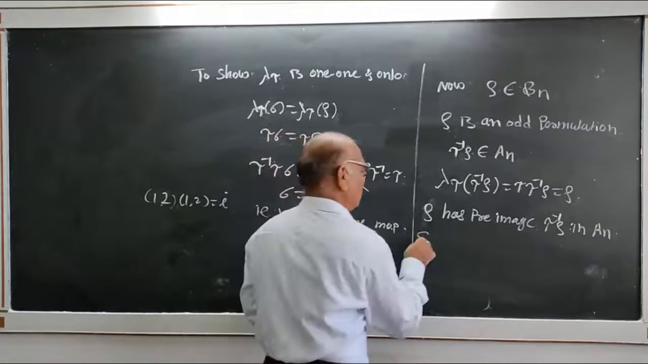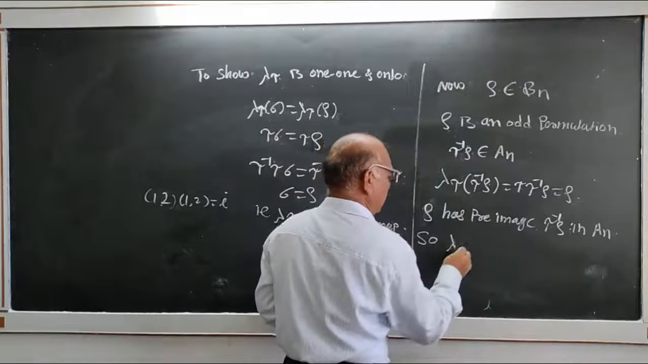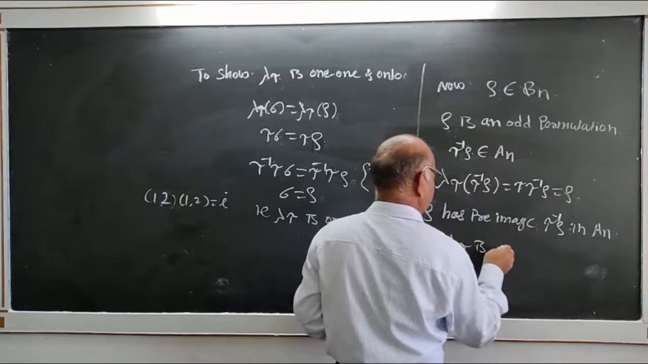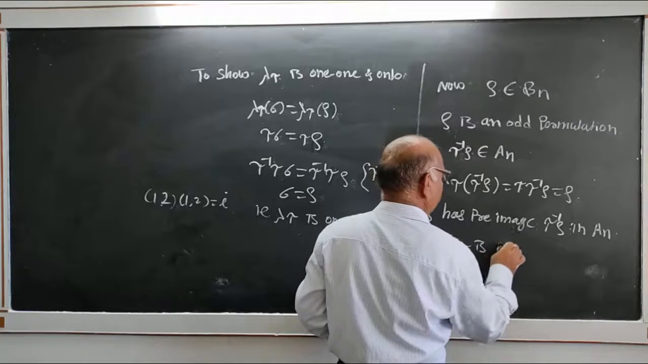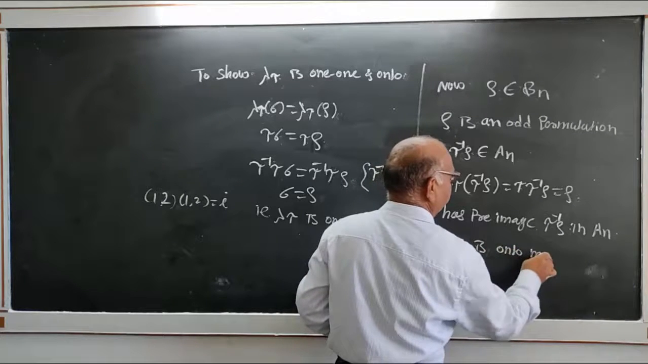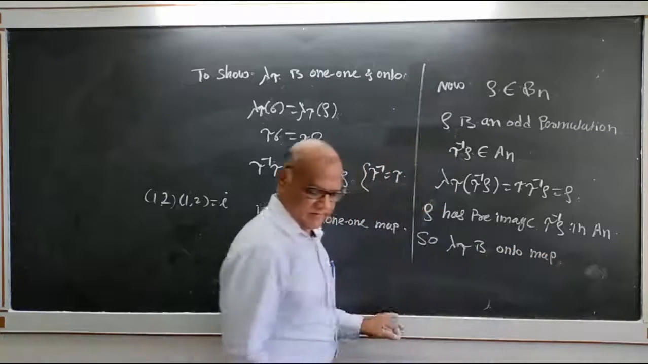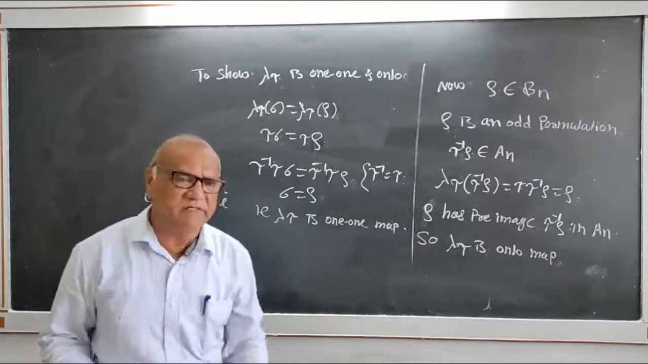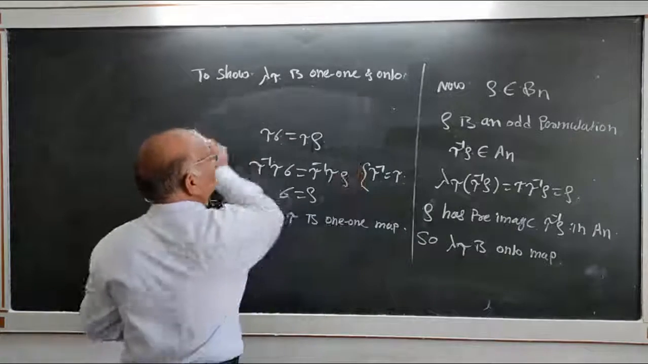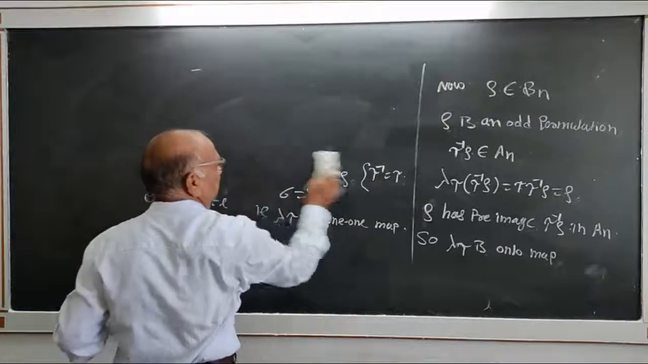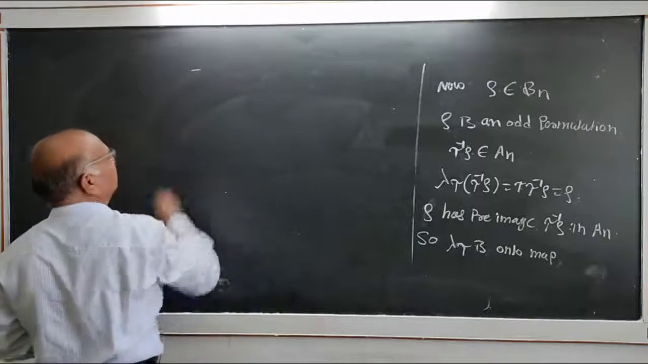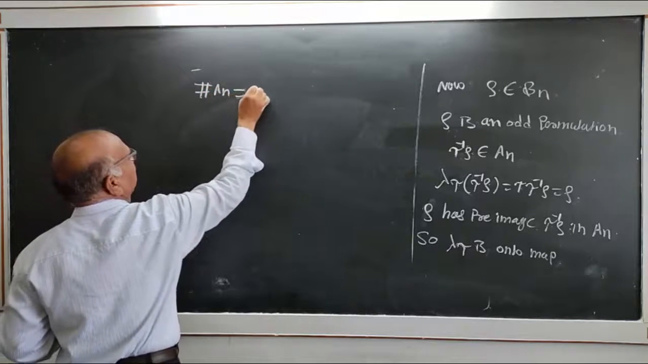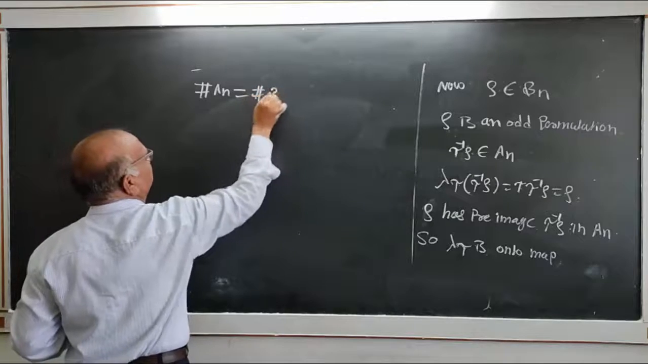And so lambda 2 is an onto map. So this map is 1-1 and onto. Therefore, the cardinality of An is equal to the cardinality of Bn.